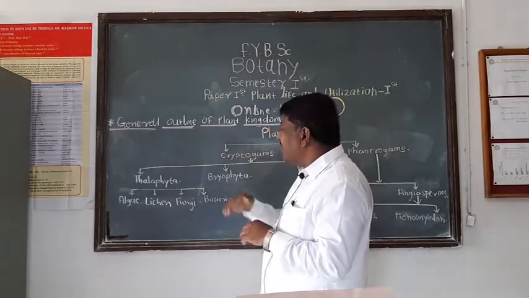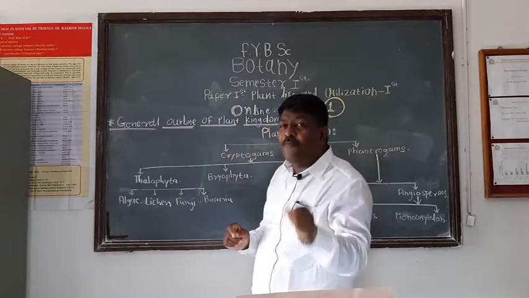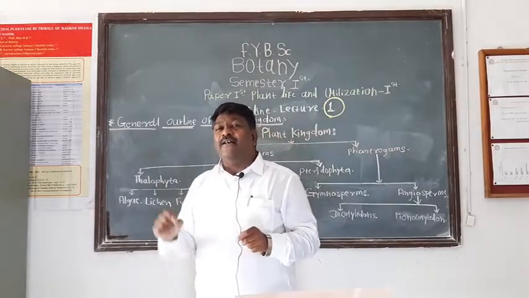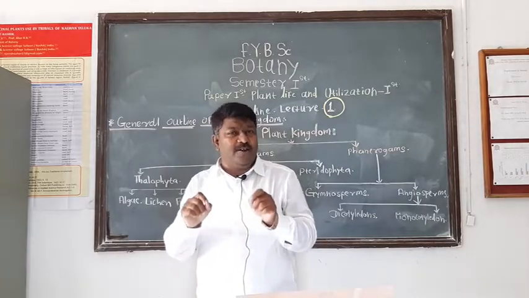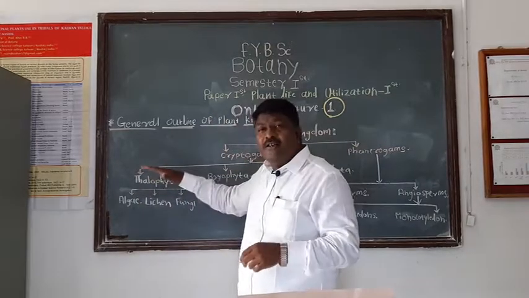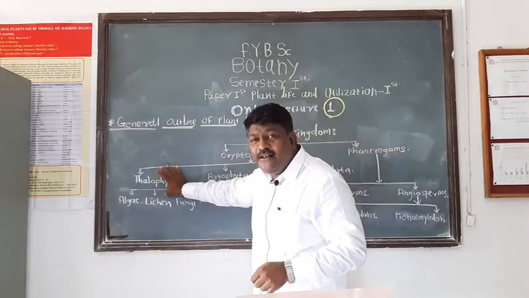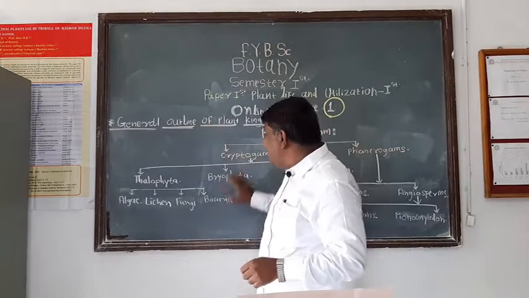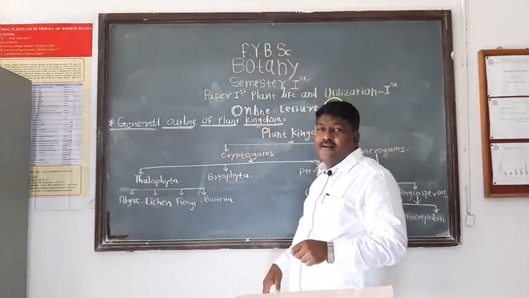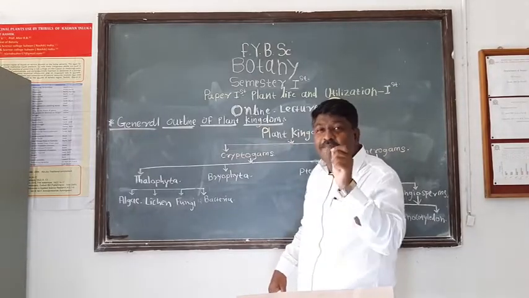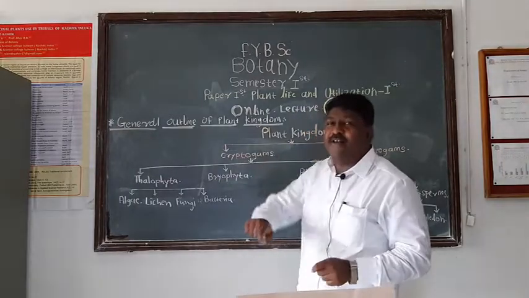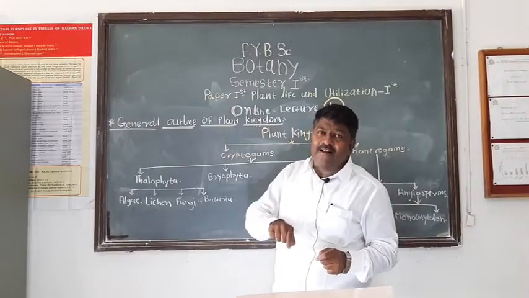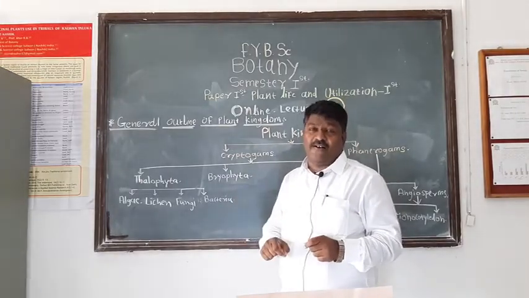We already studied Thallophyta. In thallophytes, the plant body is not differentiated into root, stem and leaves, means root, stem and leaves are absent in thallophytes. But in bryophytes, the plant body is differentiated into a root-like structure, a stem-like structure and a leaf-like structure.